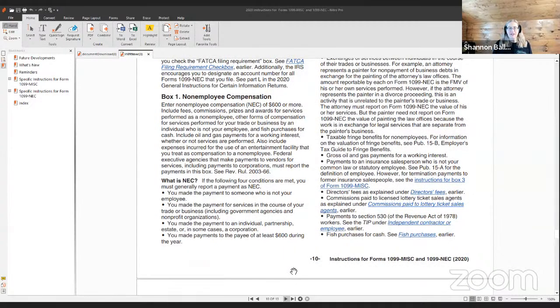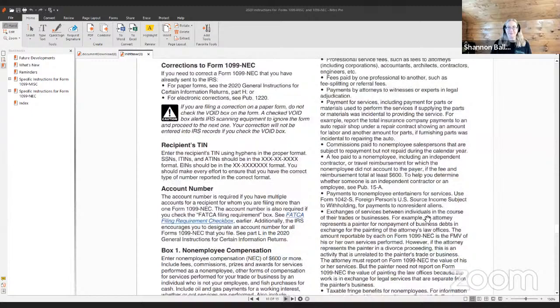What is NEC? If the following four conditions are met, you must generally report a payment as NEC. One, you made the payment to someone who is not your employee. Two, you made the payment for services in the course of your trade or business, including government agencies and nonprofit organizations. Three, you made the payment to an individual, partnership, estate, or in some cases, a corporation. And four, you made payments to the payee of at least $600 during the year.